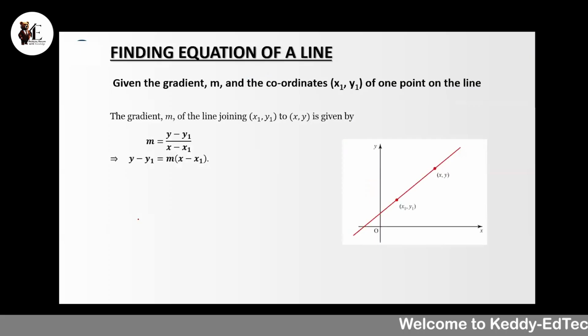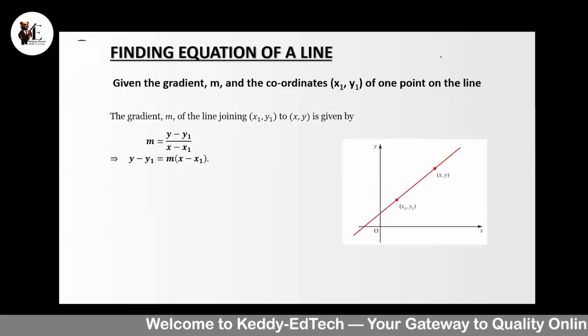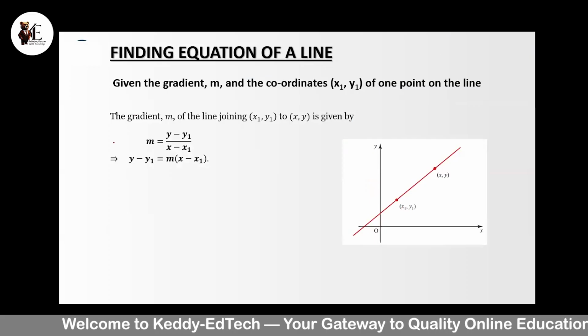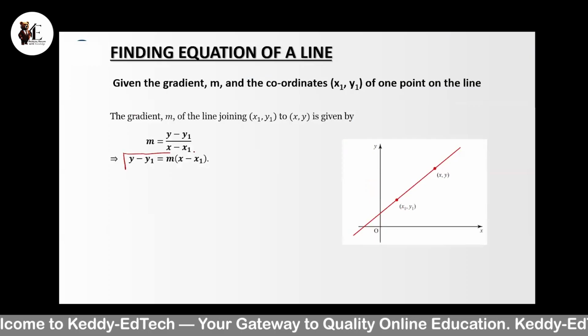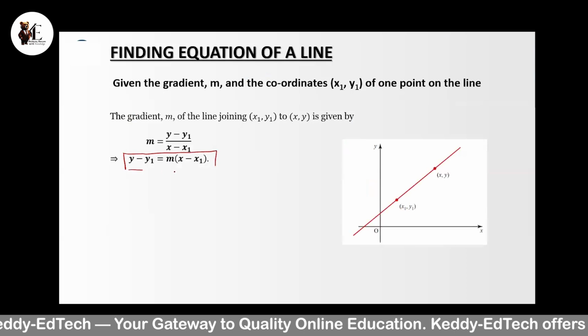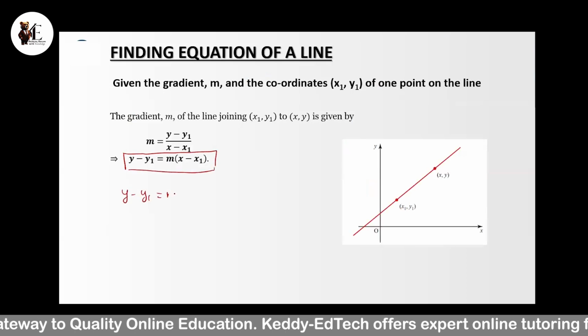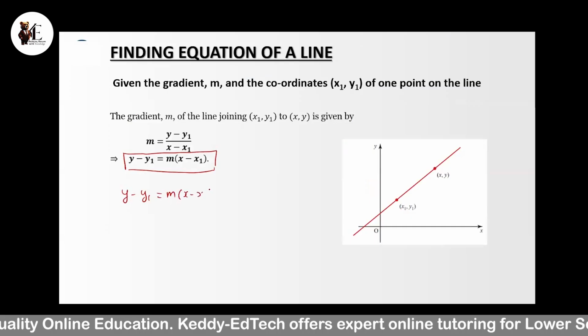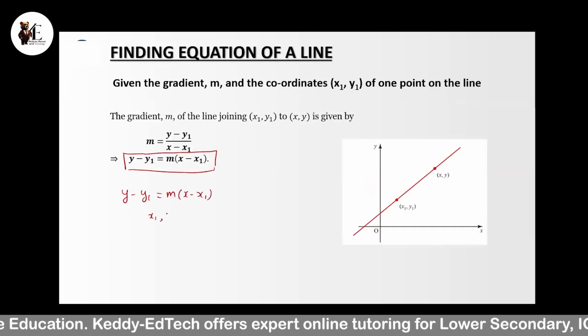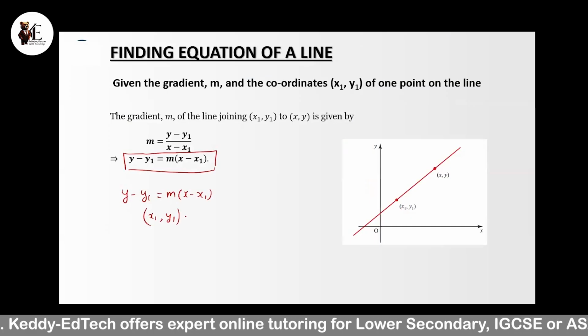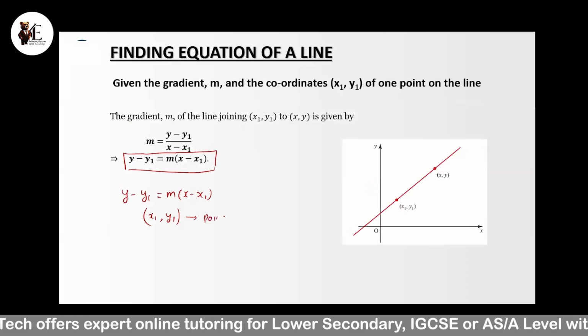Okay. So when the gradient is given and the coordinate of one point is given and the line is passing through that point, and if we have to form the equation of the line, this will be the standard form: y minus y1 is equal to m times x minus x1, and we have to substitute the values of x1, y1, that is the coordinate of that point, and the gradient.